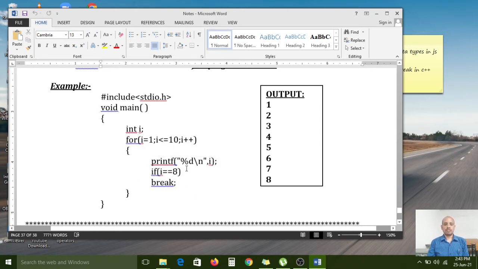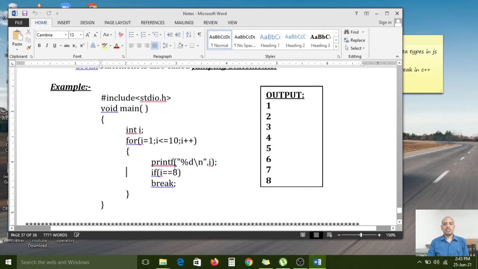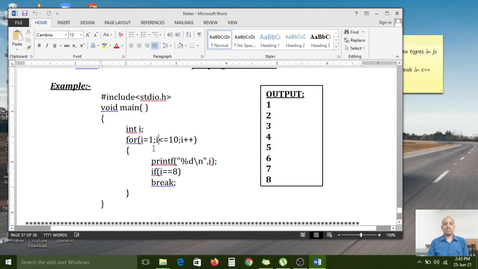Here the starting point is 1, and the condition is i less than or equal to 10. This for loop will iterate 10 times. If I start with 1 and end with 10, that is 10 iterations, so the group of statements will execute 10 times in the for loop.